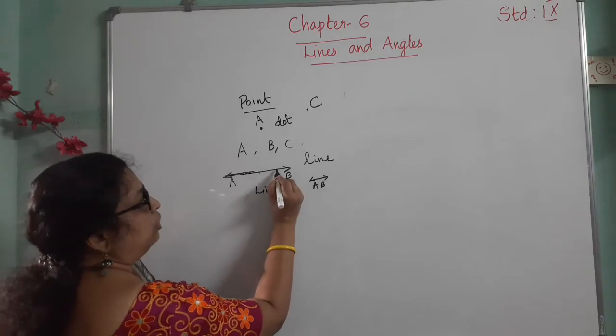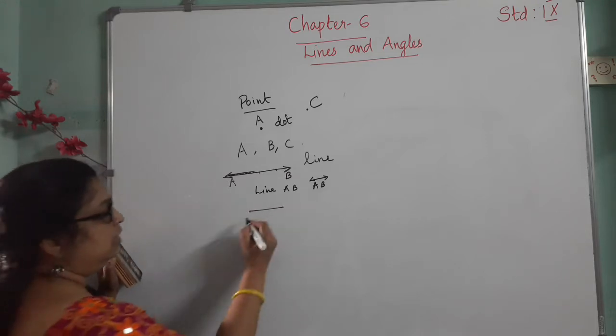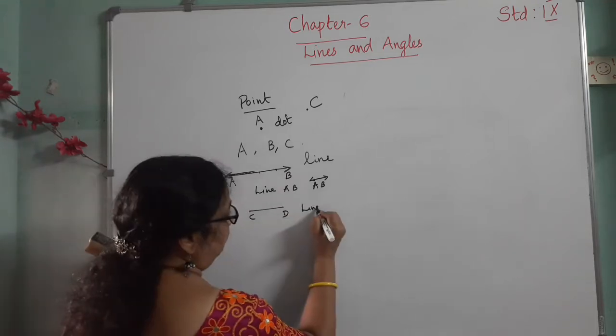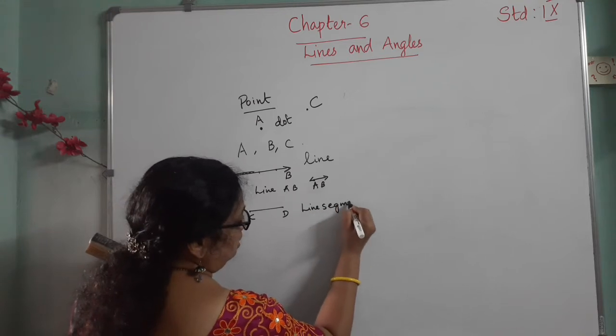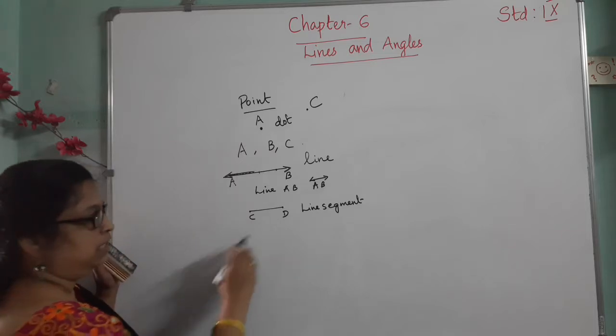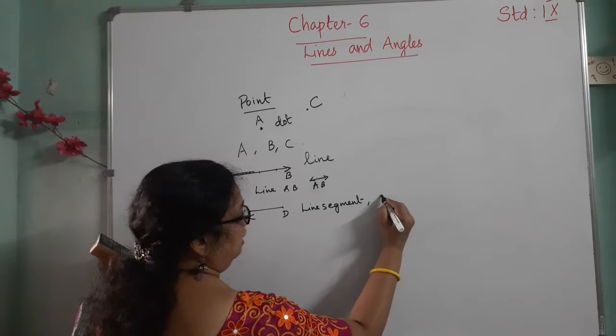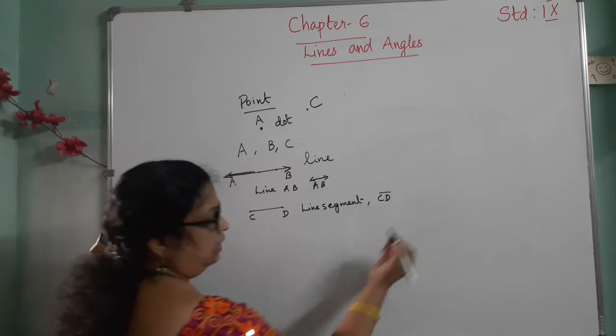And part of a line, let it be C and D, is called a line segment. It has two endpoints, so it can be measured and it has a fixed length. And line segment CD is denoted in this way.